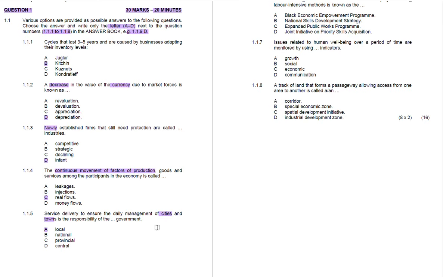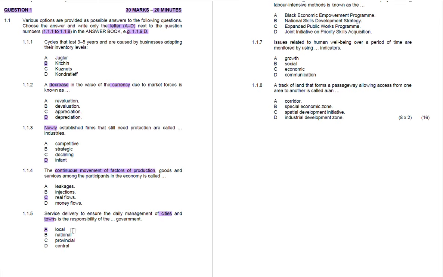It is local because we're not looking at a provincial level and we're not looking at a national level, but you're looking at the cities and towns. So the local government is responsible for the service delivery to ensure the daily management of the cities as well as the towns. It is not national because we're not looking at the national level.